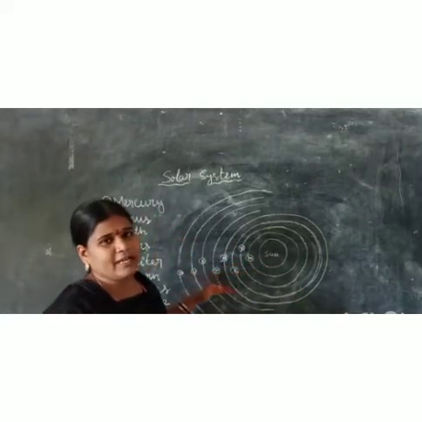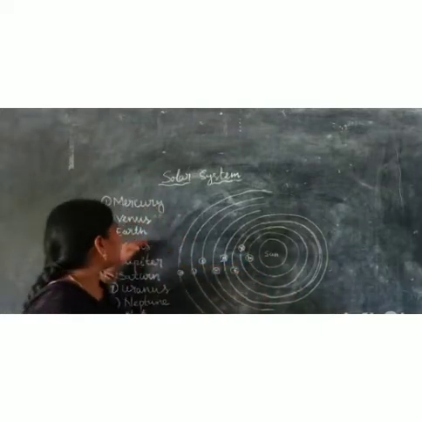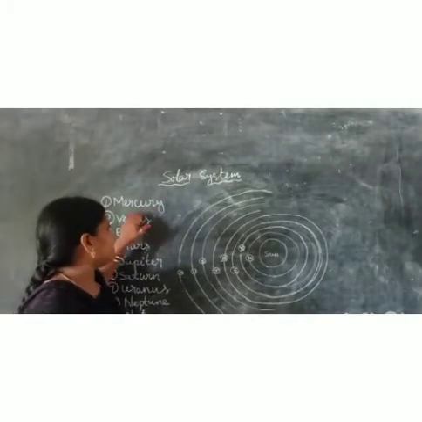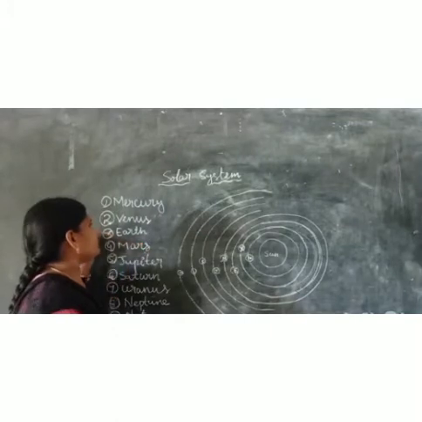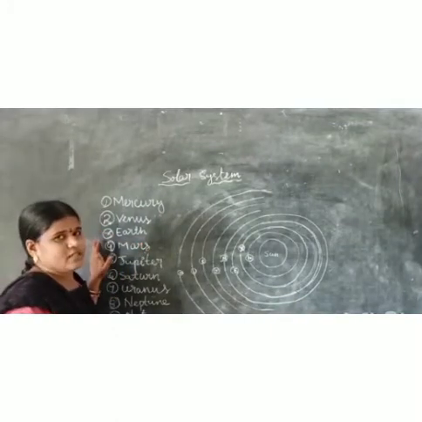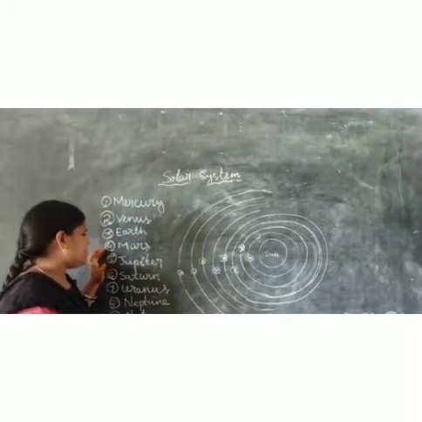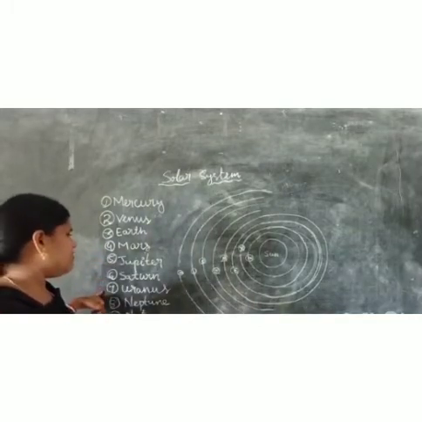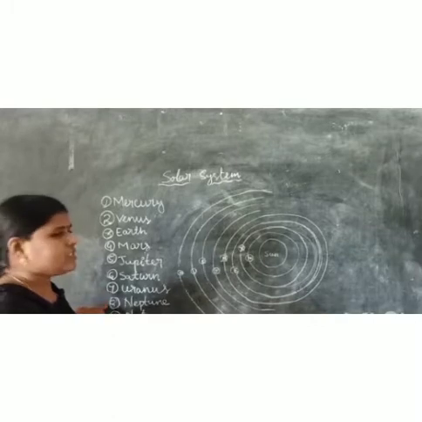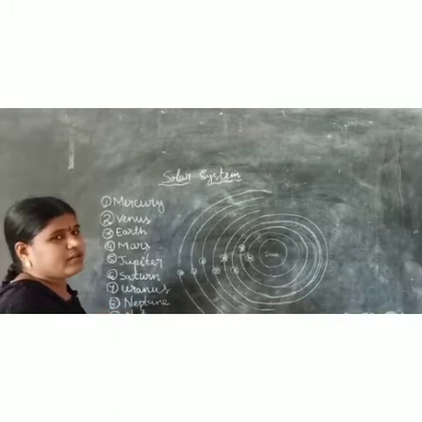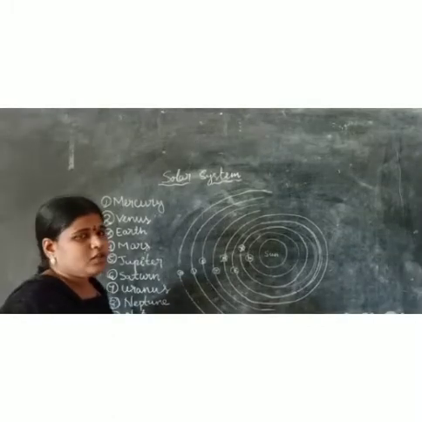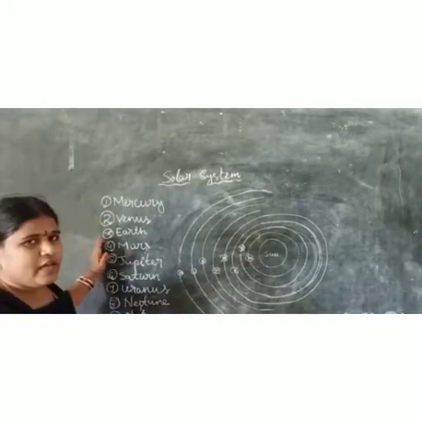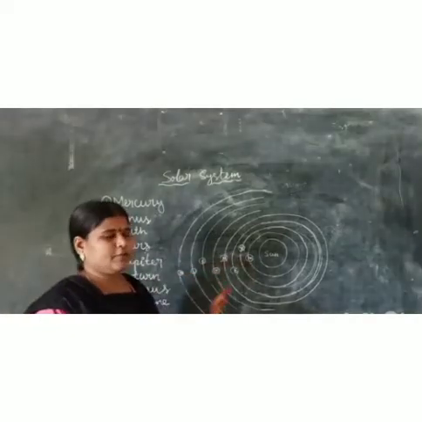Let us know the names of the planets. We have 9 planets and the first planet is Mercury. Second one is Venus. Third one is Earth. Fourth one is Mars. Fifth one is Jupiter. Sixth one is Saturn. Seventh one is Uranus. Eighth one is Neptune. And the ninth planet is Pluto. These are the 9 planets which appear in our solar system.